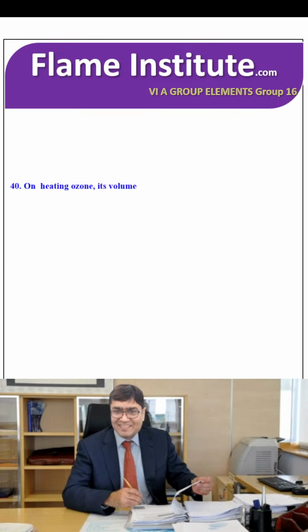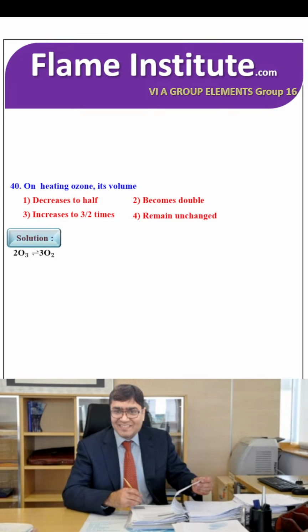On heating ozone, its volume decreases to half, becomes double, increases to 3 by 2 times, or remains unchanged. 2O3 is giving you 3O2. So 2 volumes and this is 3 volumes. So the answer is 2 to 3. That means 1 becomes 3 by 2. So the right option is increases to 3 by 2 times.